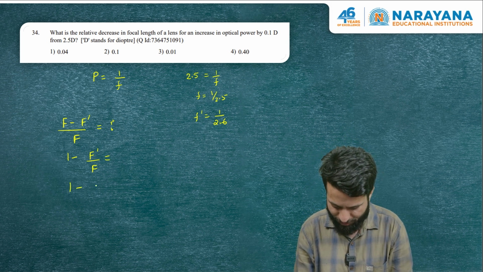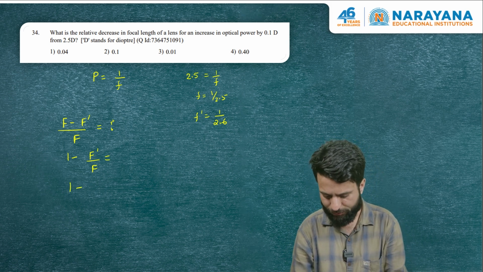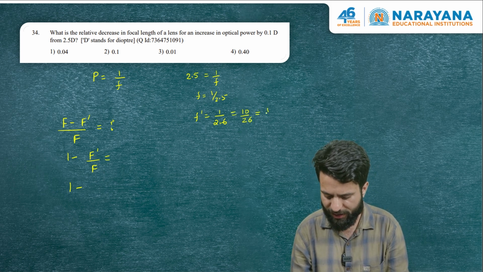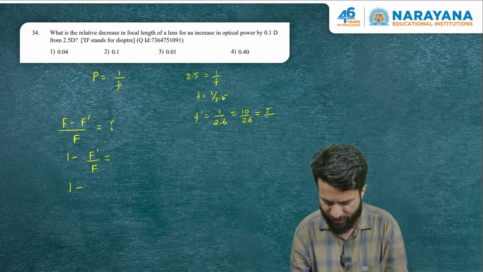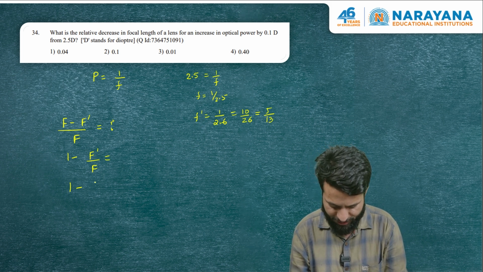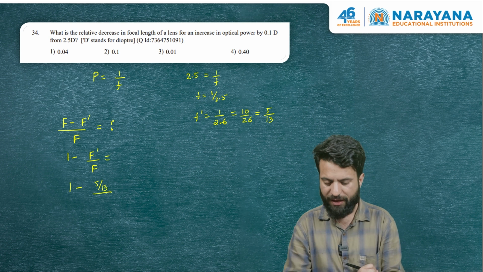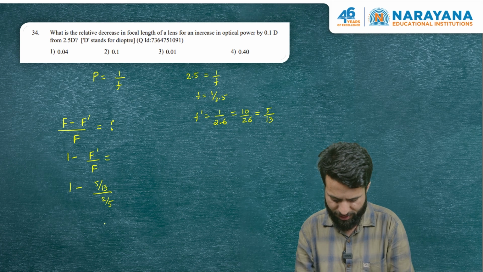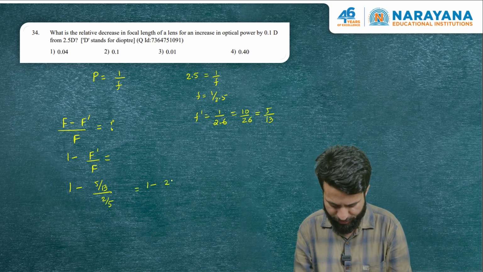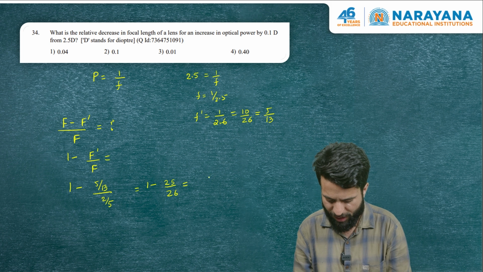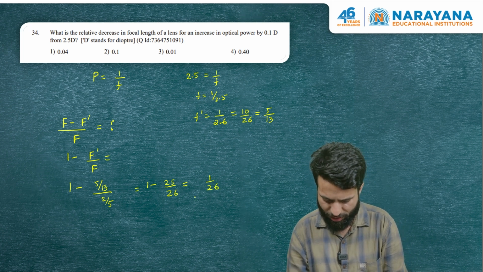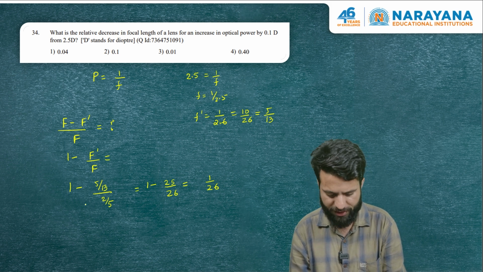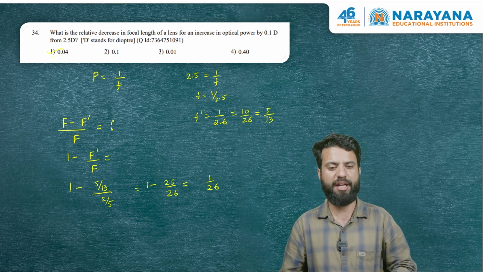It is 1 minus 1 by 2.6, we can write this as 10 by 26. So this can be written as 5 by 13, divided by the original focal length, which is 2 by 5. So this is further simplified: 1 minus 25 by 26. So it is 1 by 26, or we can write the answer of this question to be 0.04. Yeah, so the answer of this question is option A.